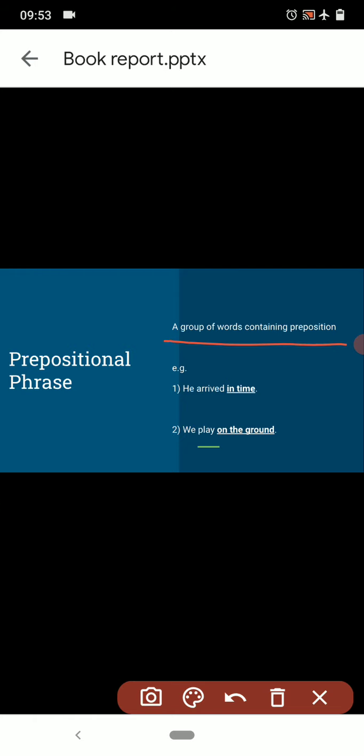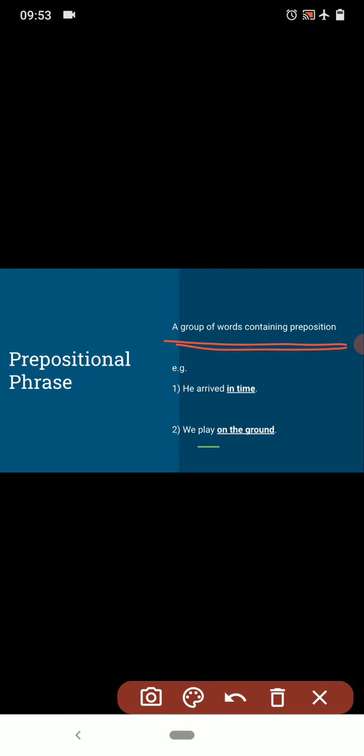So first of all, phrase means a group of words which has incomplete sense, right? And what is a prepositional phrase then? It is a group of words consisting of a preposition. So the group of words in which we find a preposition is the prepositional phrase.